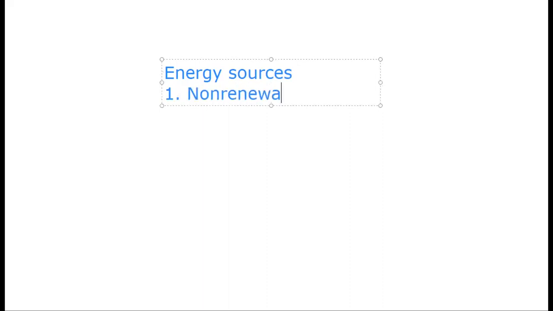So generally energy sources can be divided into two types. The first type is called non-renewable energy sources. And this lesson 2 is talking about these non-renewable energy sources. They include fossil fuels.